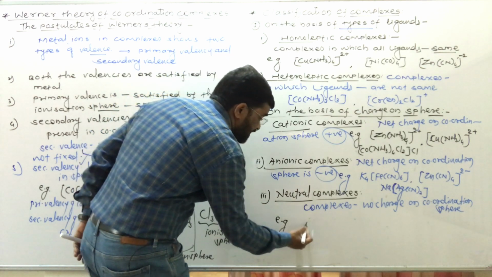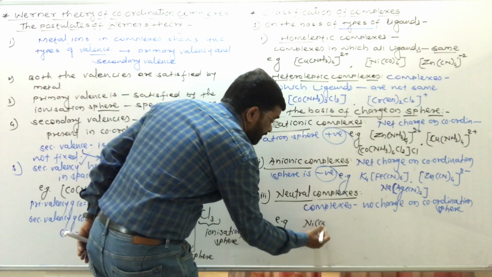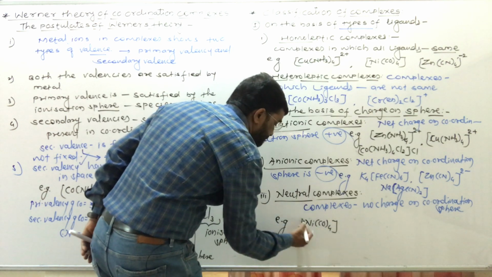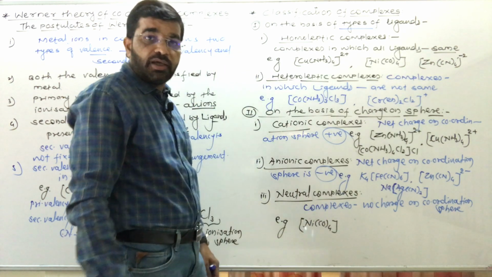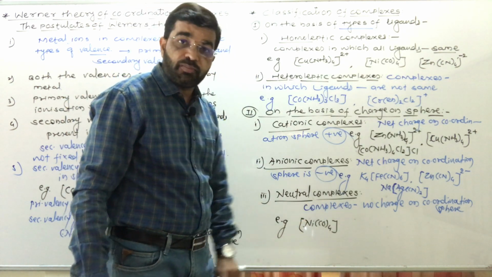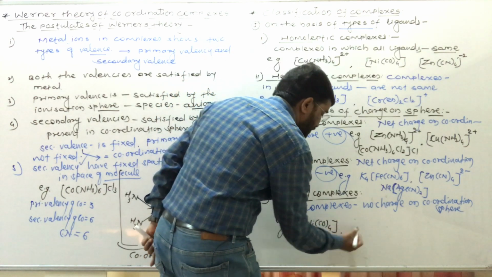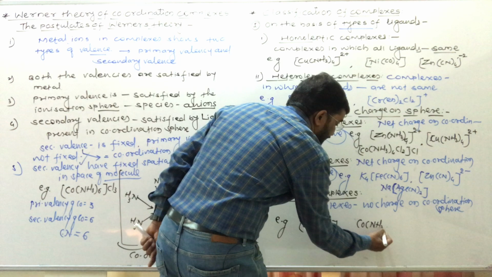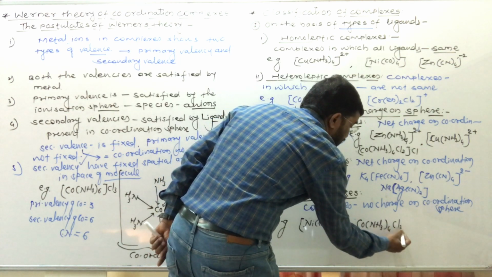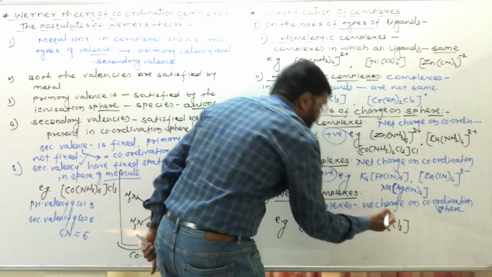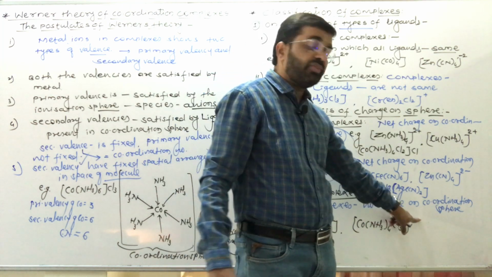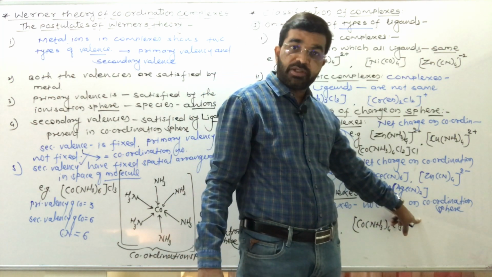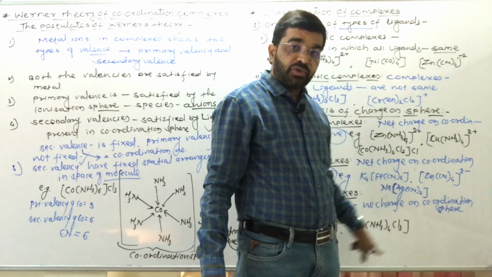You see the example Ni(CO)4. Here no charge on this complex. Then the second example is Co(NH3)4Cl3. There is also no charge on this complex. It is a neutral complex.